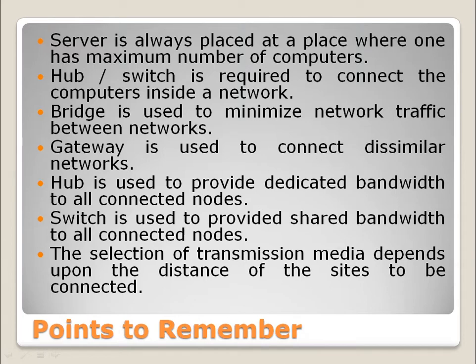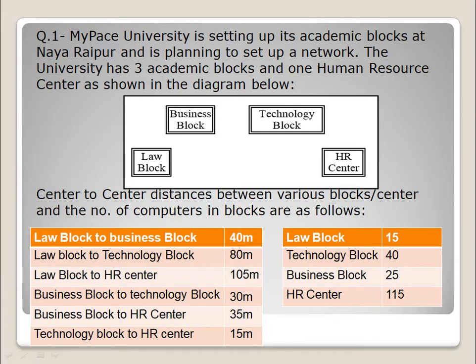So here we have discussed two questions for you. Let us see the first one. So this is the first question. The situation is like that: My Pace University is setting up its academic blocks at Naya Raipur, and it is planning to set up a network. The university has 3 academic blocks and 1 human resource center as shown in the diagram.